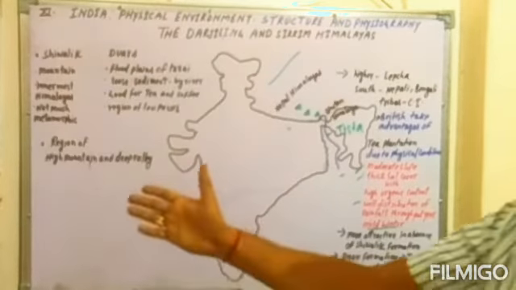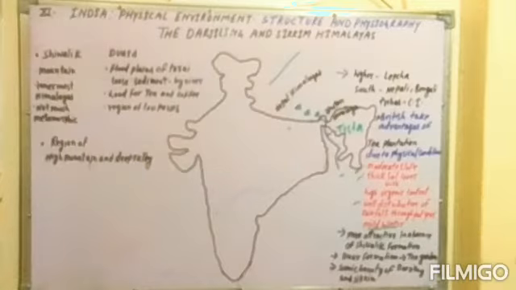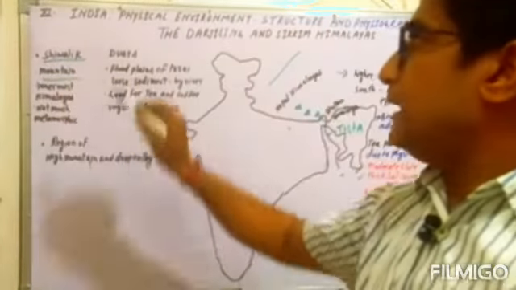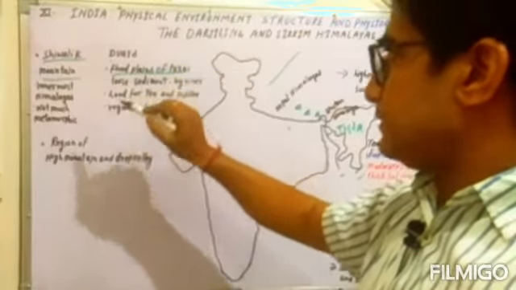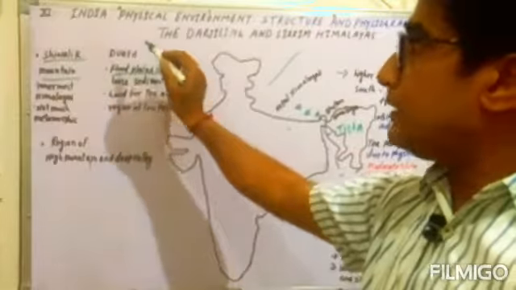Now students, we will see the differences between the Shivalik formation and the Dwar formation. Shivalik means the mountain range, and Dwars means the plains made by floods, the Tarai regions. That is called the Dwar formation.